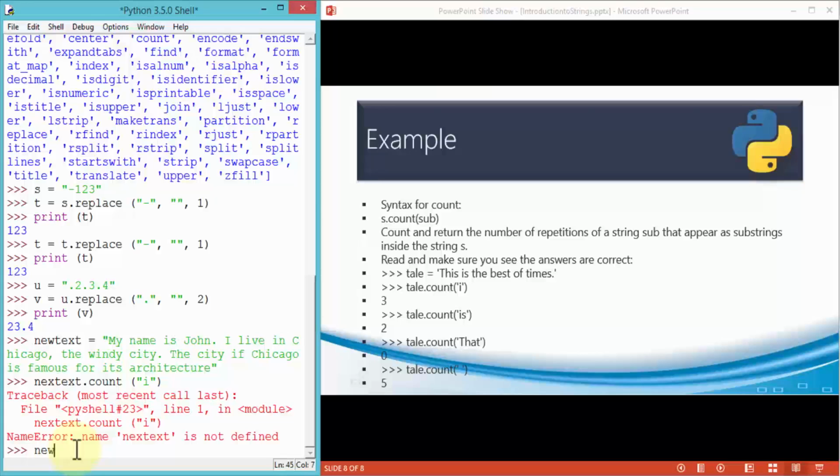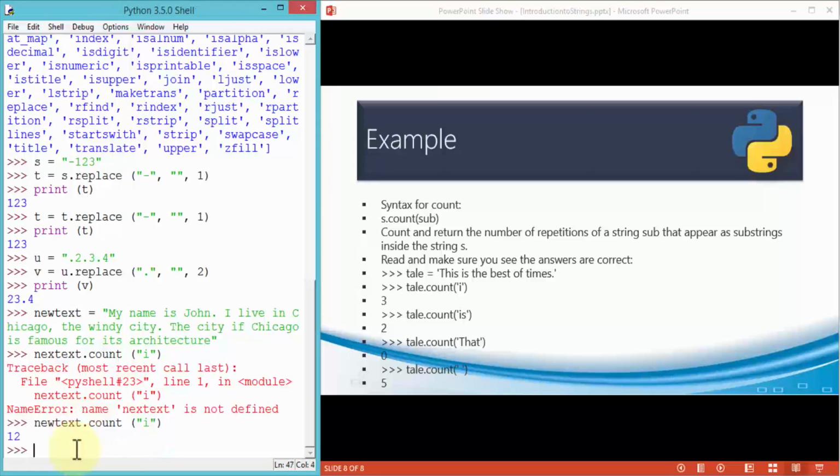So let's try one more time. This time I'm going to say it's new text dot count and then the letter I, and this time it tells me that 12 is the answer or the output. In other words, I is being used 12 times within this paragraph. Okay.